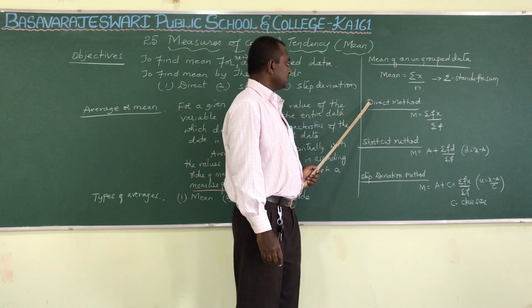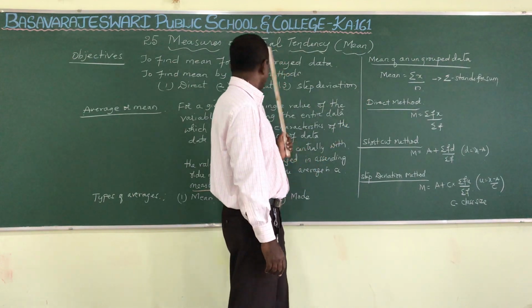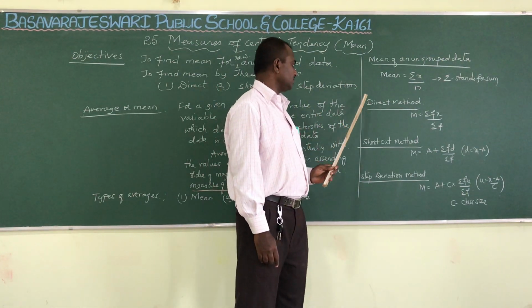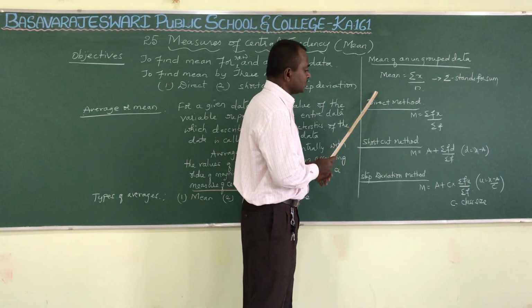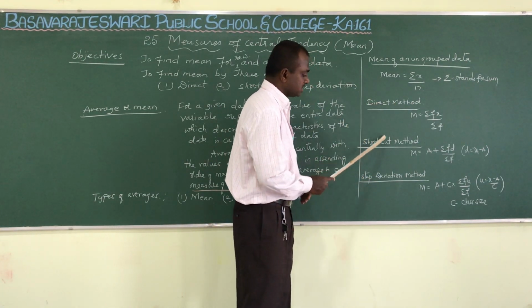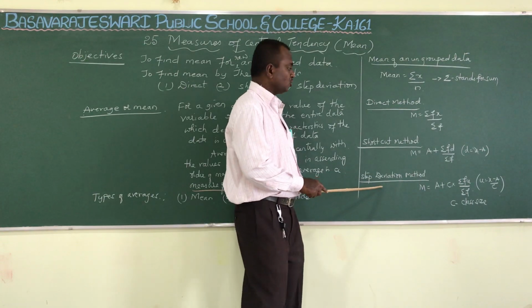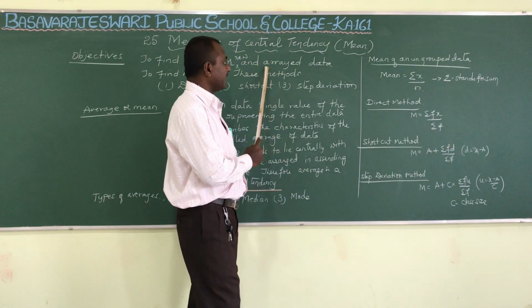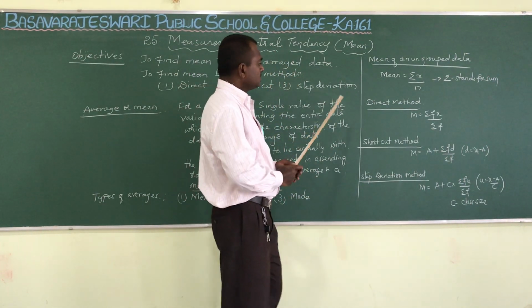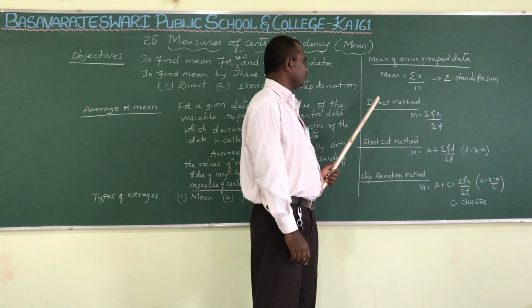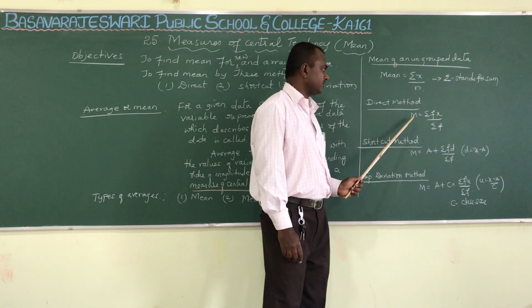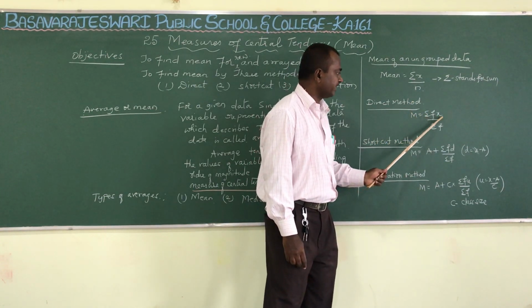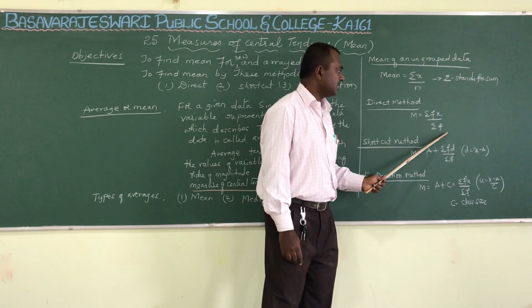Next, one more method I told in the objectives, how to find the mean using the direct method. These three methods we use for grouped data or arrayed data. What are the formulas used to find the mean for grouped data? Direct method: mean is equal to sigma fx by sigma f.